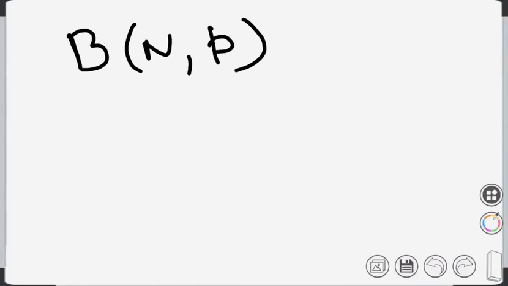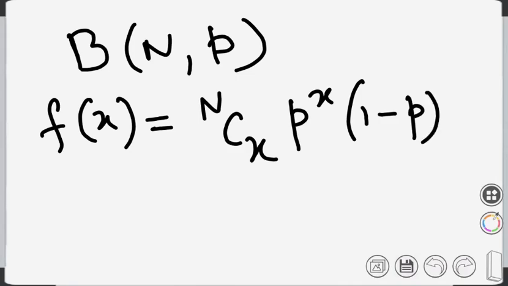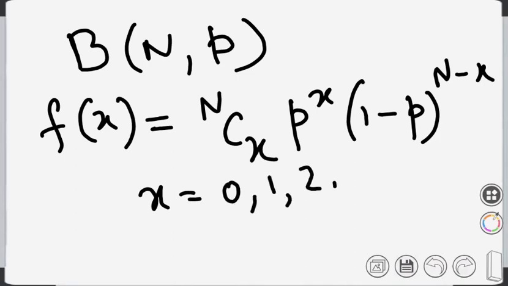The probability mass function of binomial distribution is written as f(x) = nCx p^x (1 - p)^(n - x), where x = 0, 1, 2 up to n.